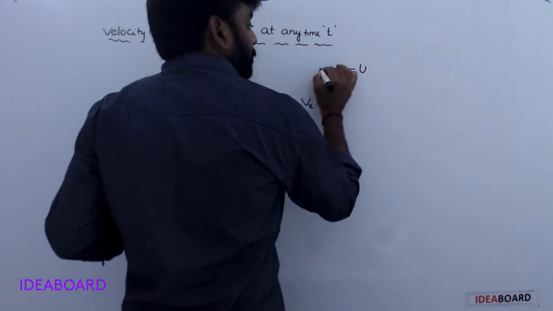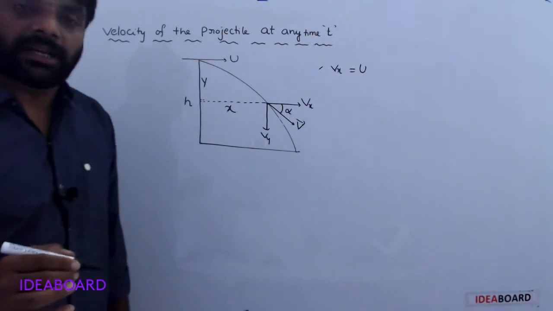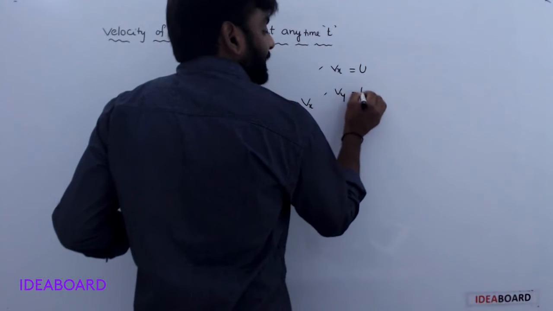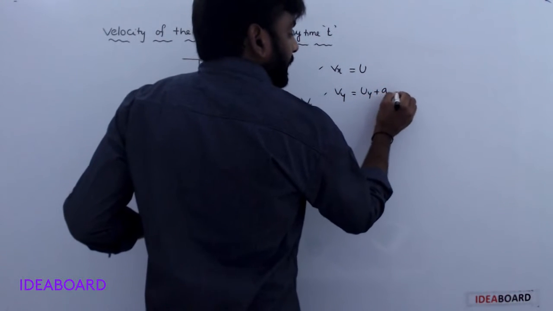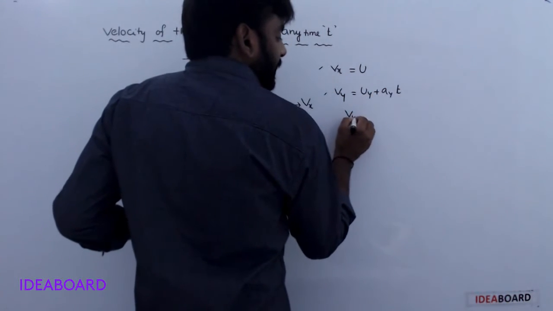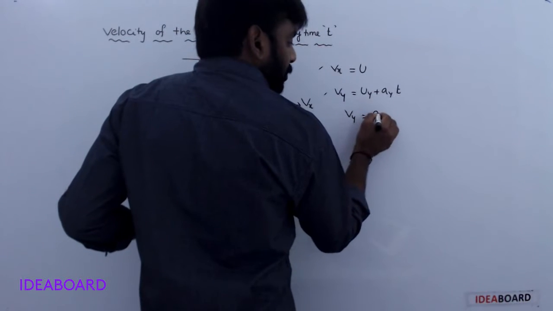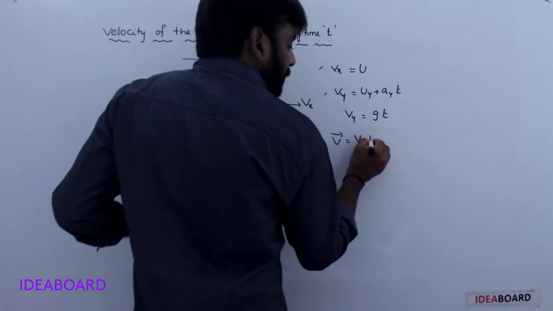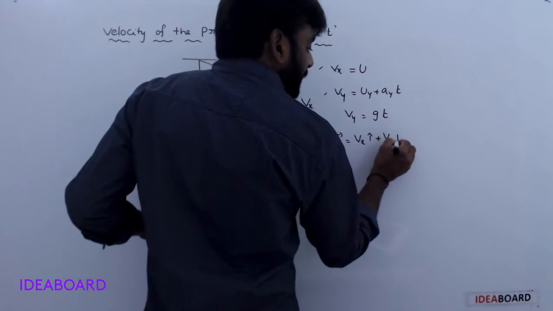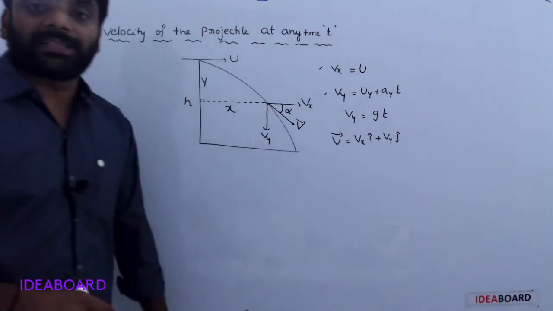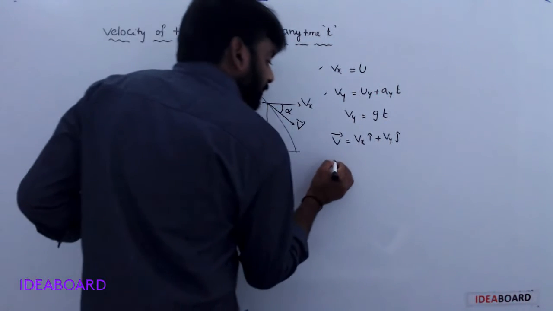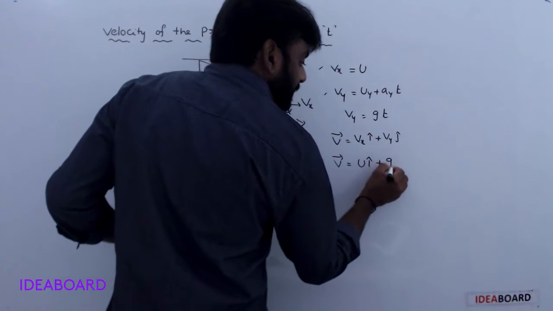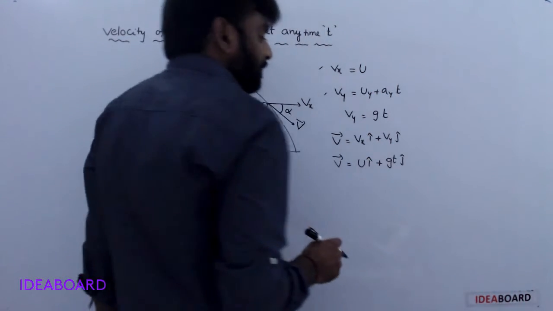Vx is always u because the horizontal velocity is always constant. What about Vy? Vy is equal to uy plus ay t. Uy is 0, already you know that, so Vy is gt. Now V bar is equal to Vx i cap plus Vy j cap, so V bar is equal to u i cap plus gt j cap.